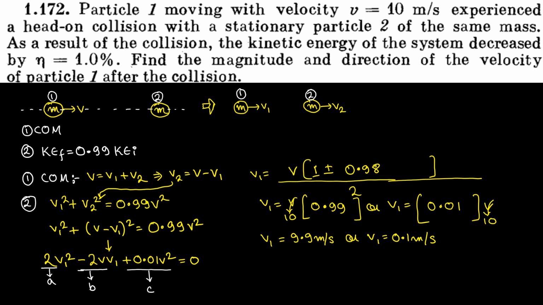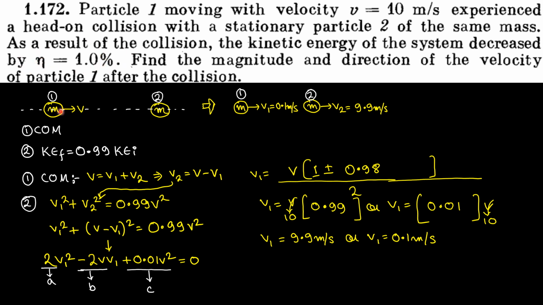See, in elastic collision, whenever equal masses collide, they exchange their velocities, no? And for elastic collision, the loss in kinetic energy is 0%. So we can easily say that this type of collision is very near to elastic collision.